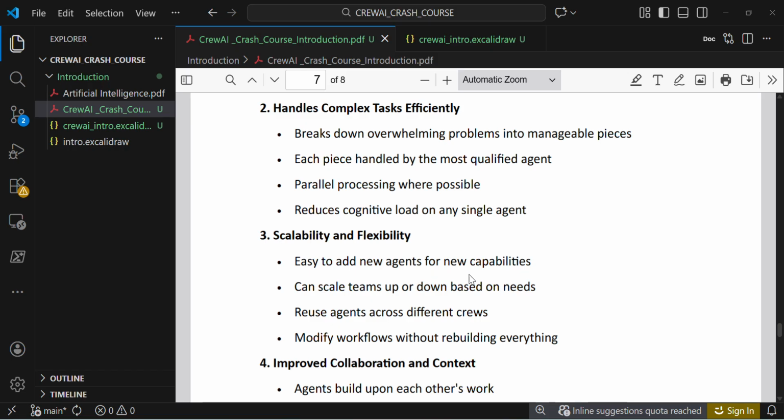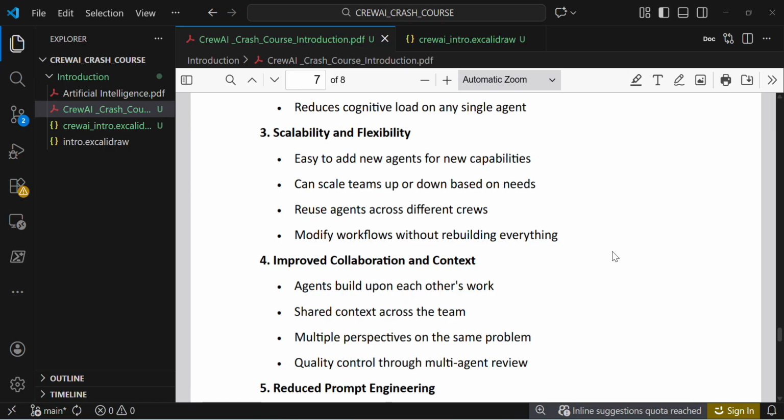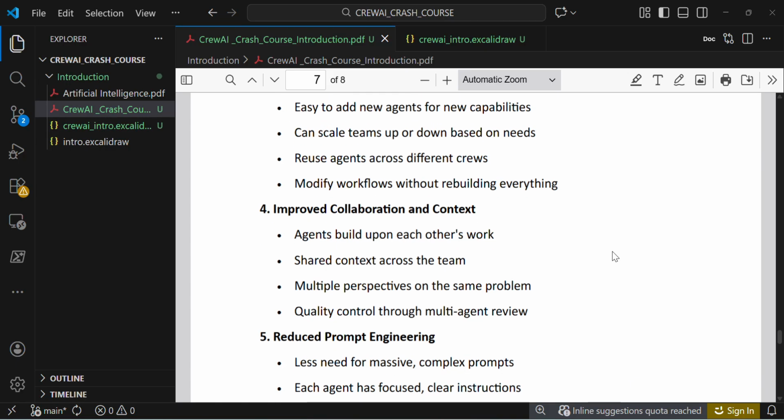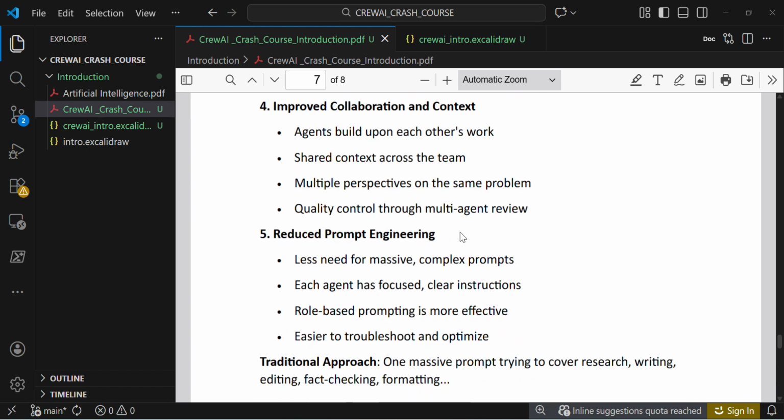Scalability and flexibility: it's easy to add new agents for new capabilities, and you can scale teams up or down based on needs. We can add more agents based on your requirement, or reduce the agents. You can reuse agents across different crews. Once you define your crew, you can reuse the agents for other workflows and complex orchestrations. You can modify workflows without rebuilding everything. Improve collaboration and context: agents build upon each other's work, there is shared context across the team, multiple perspectives on the same problem, and quality control through multi-agent review.